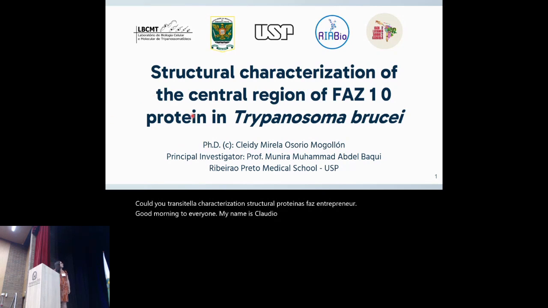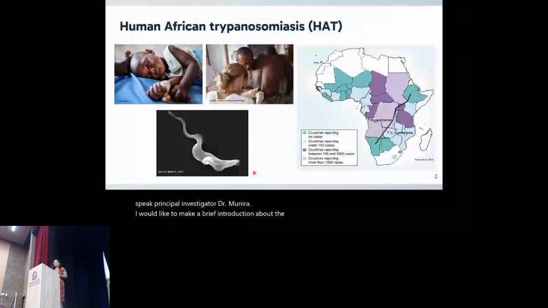I am from Ribeirão Preto Medical School, University of São Paulo. I'm going to talk about my doctoral work titled Structural Characterization of the Central Region of FAZ10 Protein in Trypanosoma brucei. I am a member of the Laboratorio de Biología Celular y Molecular de Trypanosoma, now USP, whose principal investigator is Dr. Munira Baki. I would like to make a brief introduction about the disease, human African trypanosomiasis, or sleeping sickness.